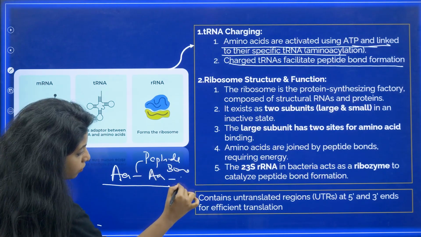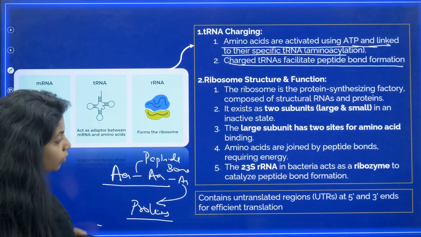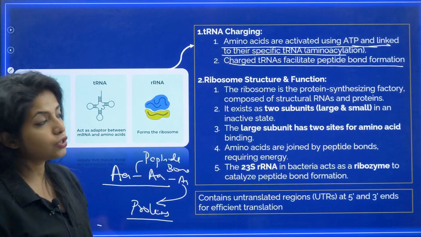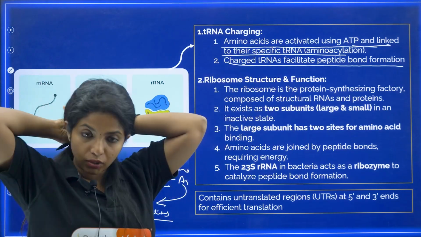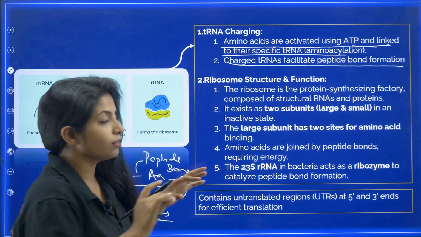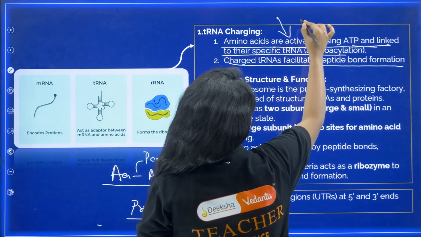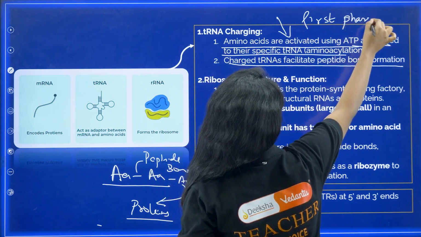When amino acids, all of them, come together, what do they form? They form proteins, my dear children. So tRNA charging includes what? Basically that means amino acids are going to attach on the tRNA, my dear children. Okay, and this is happening in the first phase of translation. This is not the first step, this is happening in the first phase of translation.